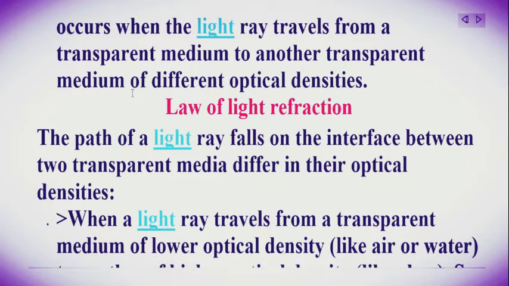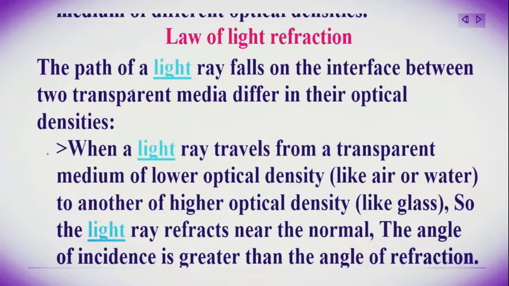The path of a light ray that falls on the interface between two transparent media differing in optical density depends on the case. 1.